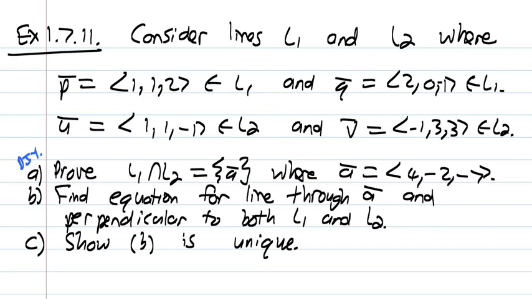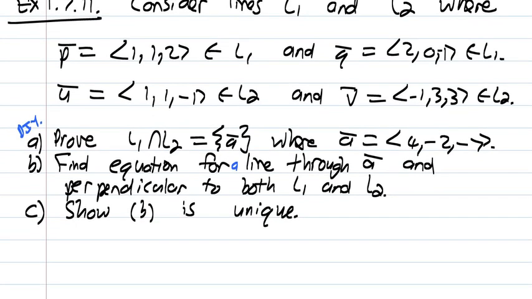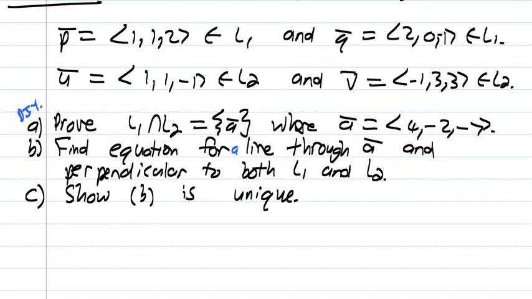So we want to find the equation for a line through point A and perpendicular to both line 1 and line 2. So here we have a scenario where the two lines intersect in a unique point. Now we're looking for a third line that passes through this intersection point, and we want the equation for that line if that line is perpendicular to both line 1 and line 2. And then in part C, we want to show that this line is unique. There's not more than one answer to this question. So let's start off by drawing a picture.